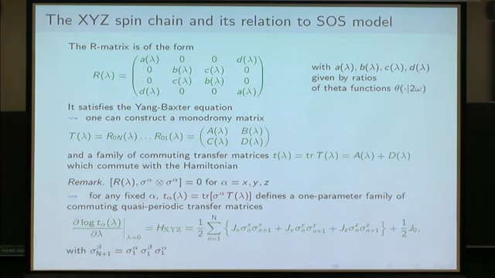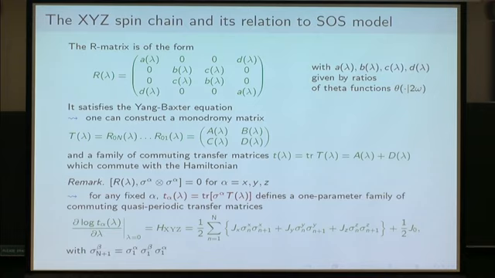Let me just make a remark at this point: the R matrix that you have here commutes with the tensor product of any Pauli matrix by itself. What does it mean? It means that instead of considering this trace, you can consider the trace of the monodromy matrix multiplied by such a Pauli matrix, and they will still form a one-parameter family of commuting transfer matrices.